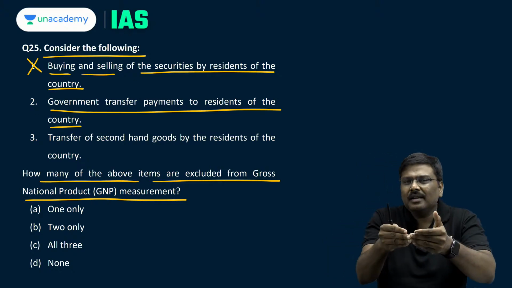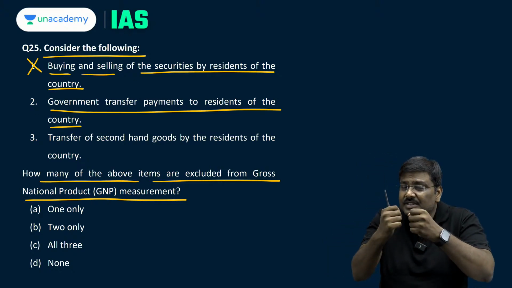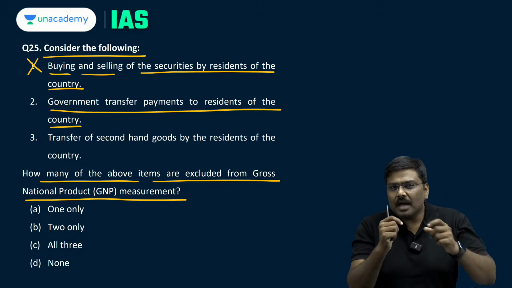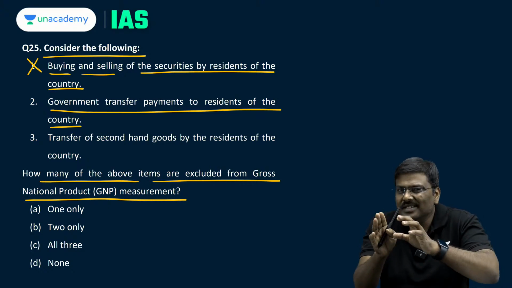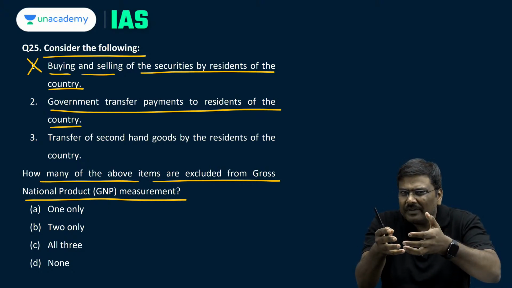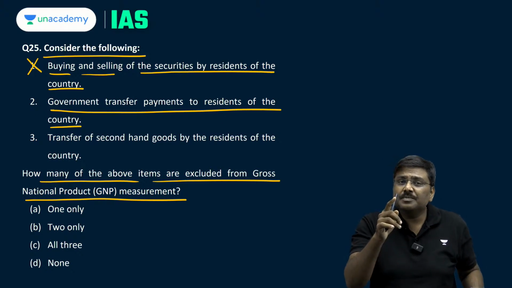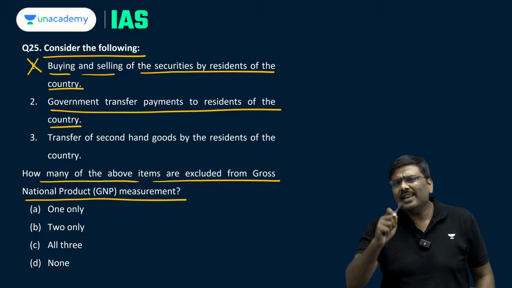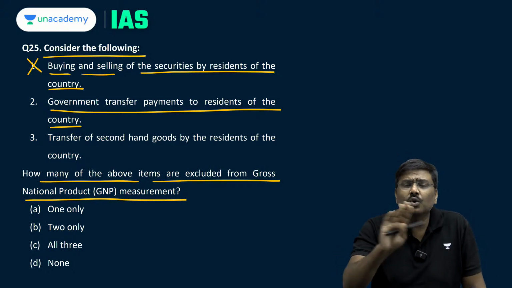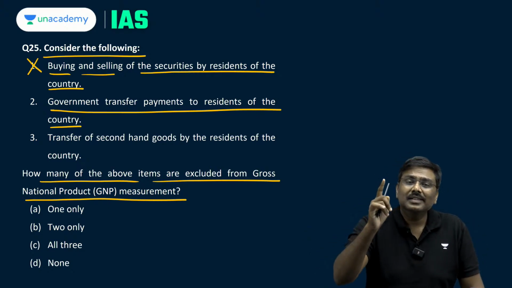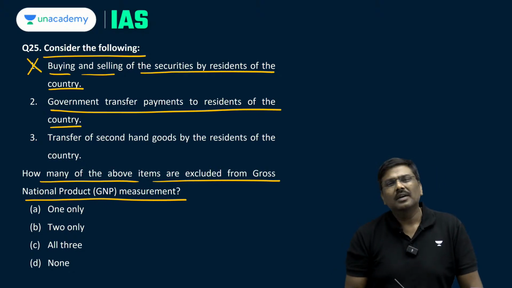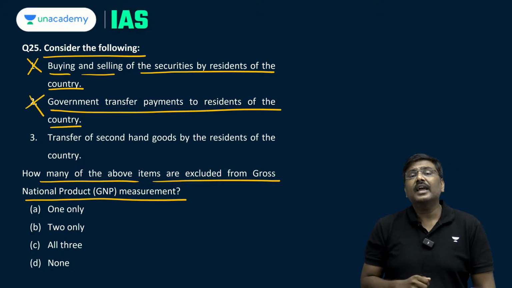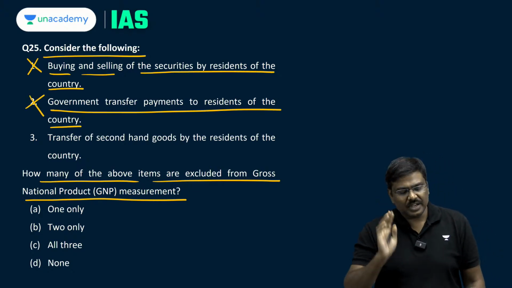Whenever the money is paid and in return nothing is taken, these are one-sided transfers. For example, the government will give you certain subsidies, and in return the government will not take anything from you. That is basically a transfer payment: one-sided transfers where, in exchange, goods and services are not taken. Because the goods or services are not taken, obviously it cannot be counted as a part of GNP.